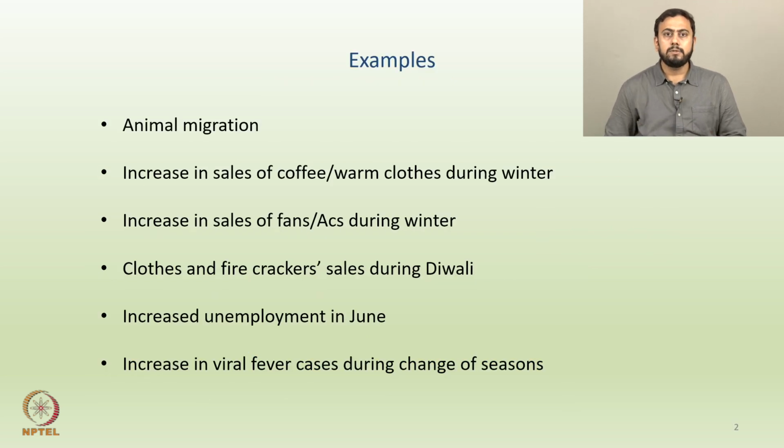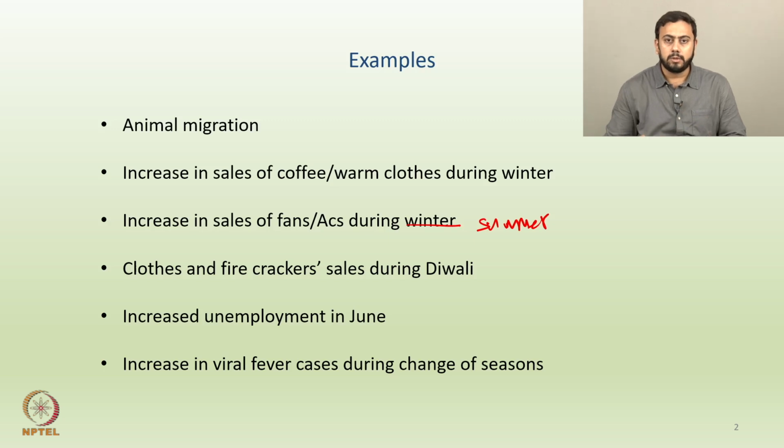Now, I think this slide gives you several more examples of seasonal behavior. So, let's say animal migration. In a particular time of a year, there might be a larger amount of animal migration as compared to some other months, okay, or an increase in sales of coffee or warm clothes during winter, right, or an increase in sales of fans or ACs during winter, etc. So, it all depends on when the sales are happening and when they are increased or decreased. Yeah, by the way, this should be summer.